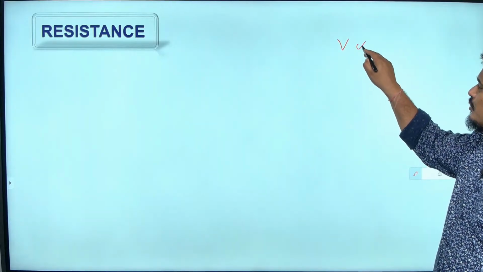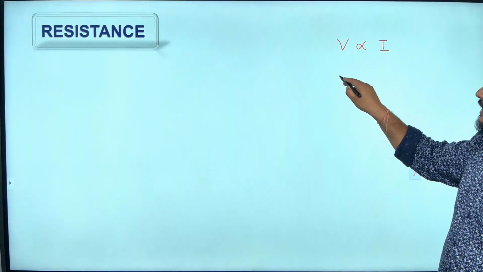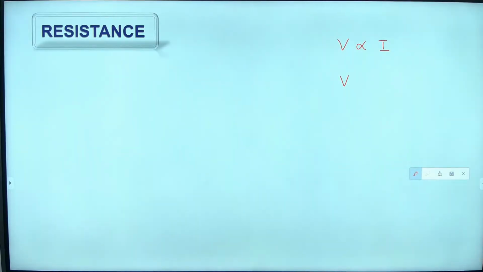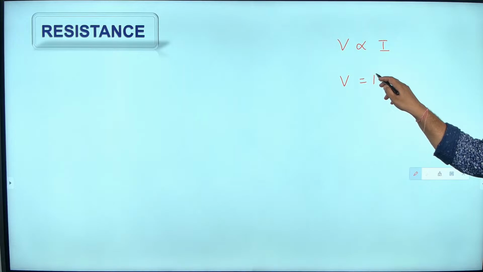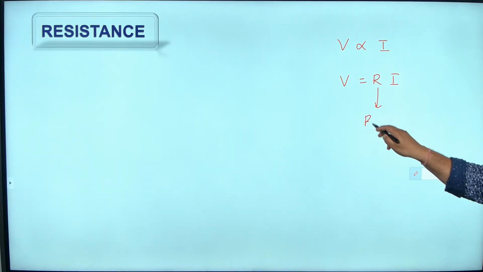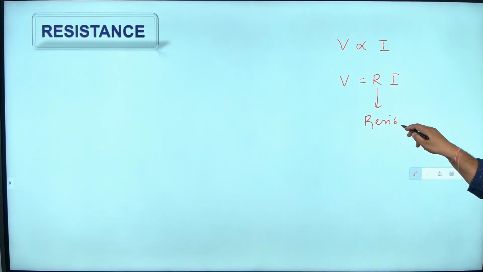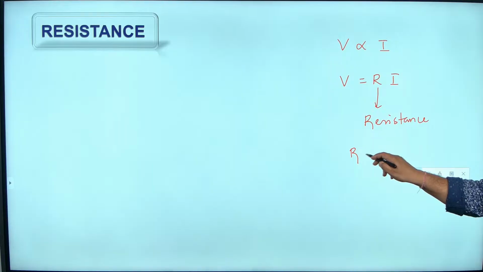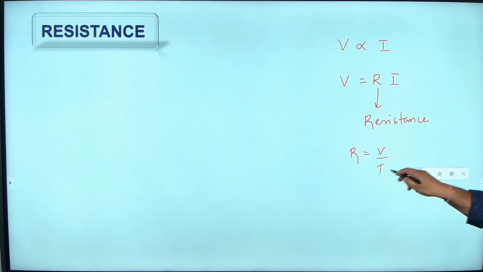So, you can write after that, V is proportional to I. If you want to remove proportionality, you have to add a constant, right? All of you know this? That constant here is called R. And what is this R? R is called resistance. So, this resistance is equal to V by I.